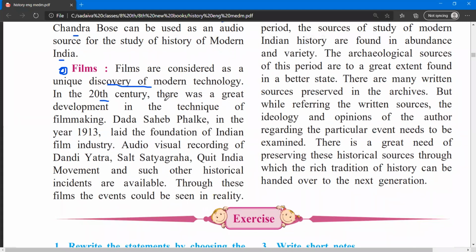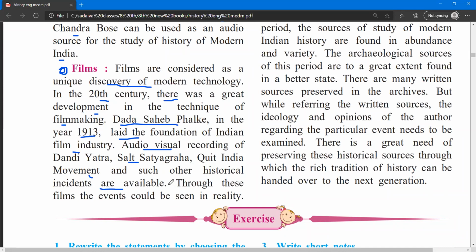In the 20th century, there was great development in the technique of filmmaking. Dadasaheb Phalke, in the year 1913, laid the foundation of the Indian film industry, and audio visual recording of Dandi Yatra and Salt Satyagraha, the Quit India movement,